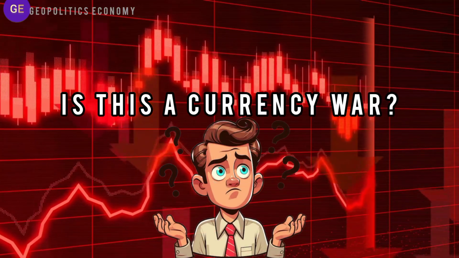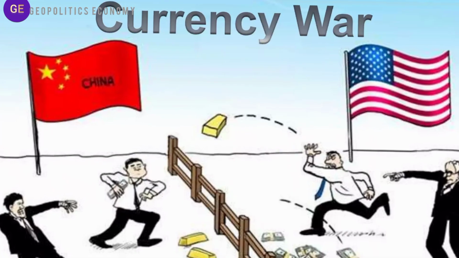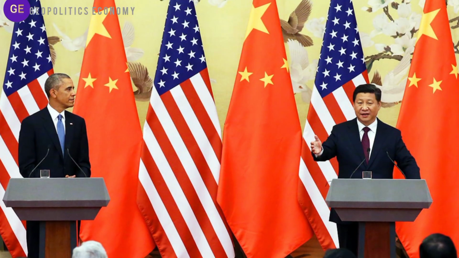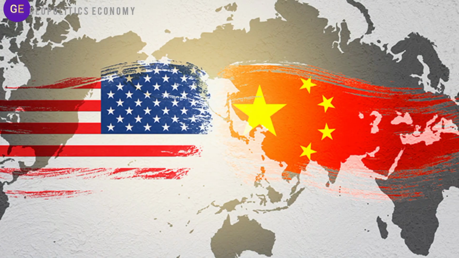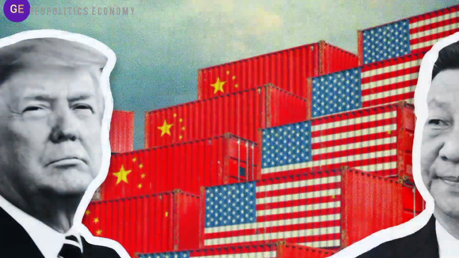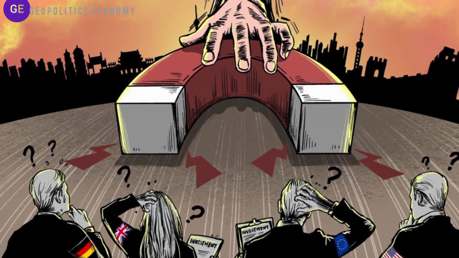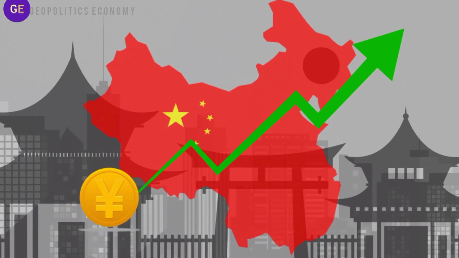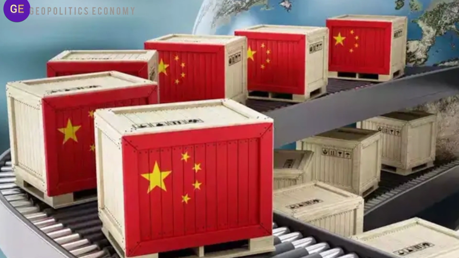Number 4. Is this a currency war against the United States? A currency war happens when countries intentionally weaken their currencies to gain trade advantage. The US has accused China of this in the past, especially during earlier trade wars. However, today's situation is different. China cannot afford a sharp devaluation. A weak yuan risks capital flight, foreign investors pulling money out, and loss of global confidence. So China is walking a very narrow line, weak enough to support exports, but not weak enough to trigger panic.